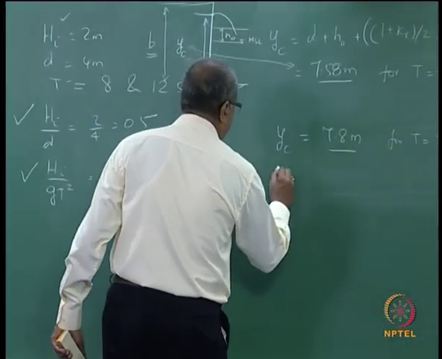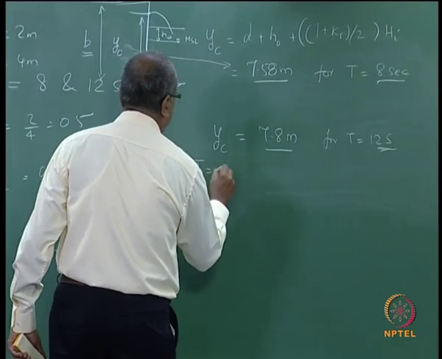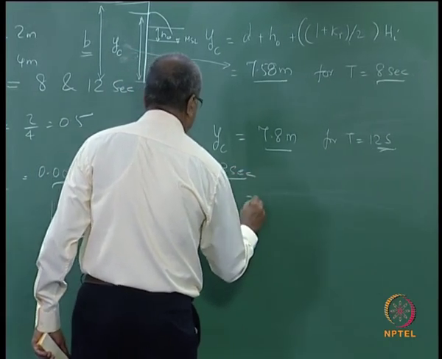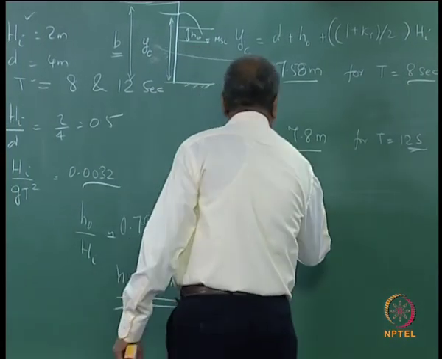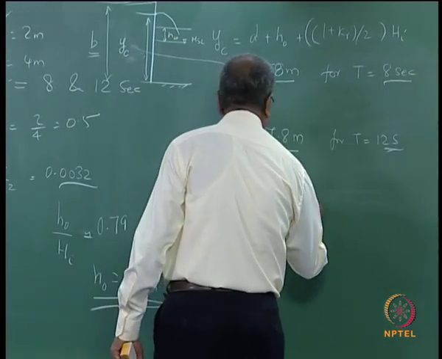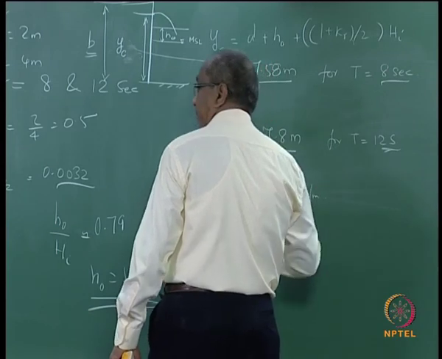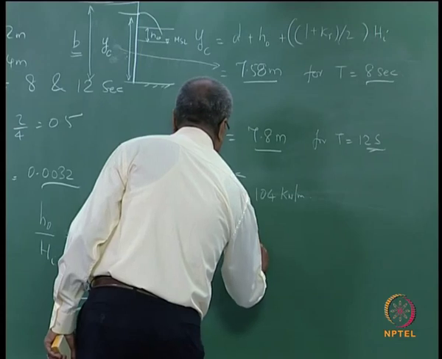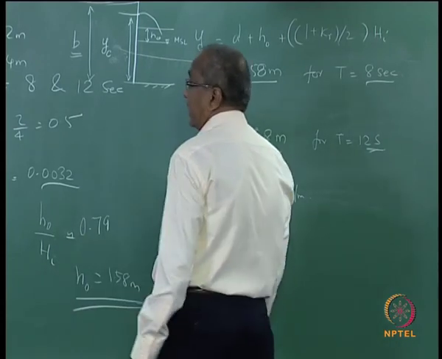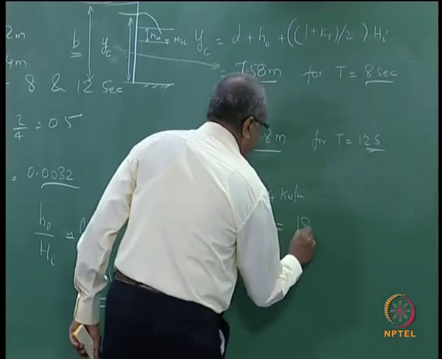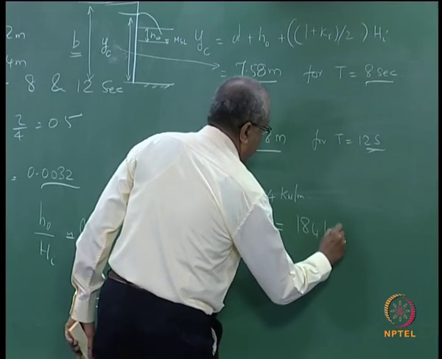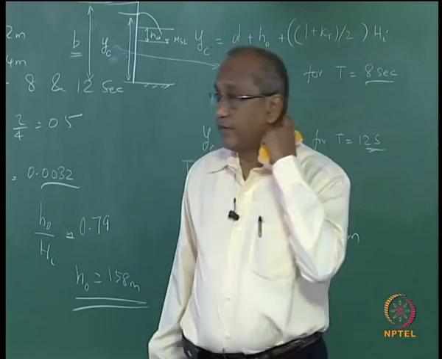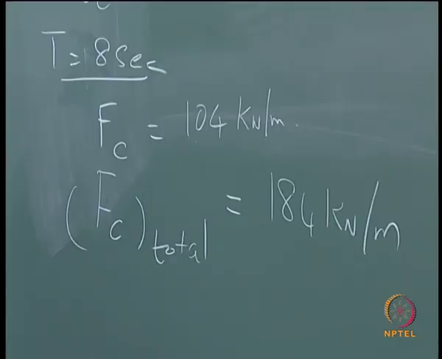So you see that for T equal to 8 seconds, Fc works out to 104 kilonewton per meter, and Fc total including the static component is 184. That clear? Shall we proceed?